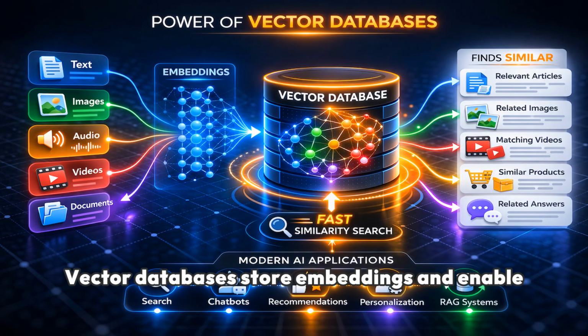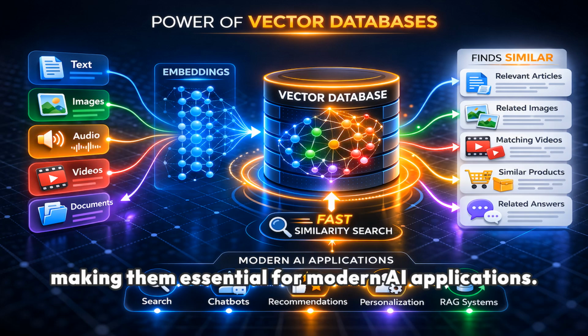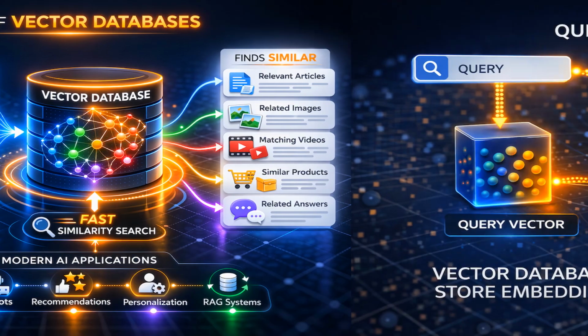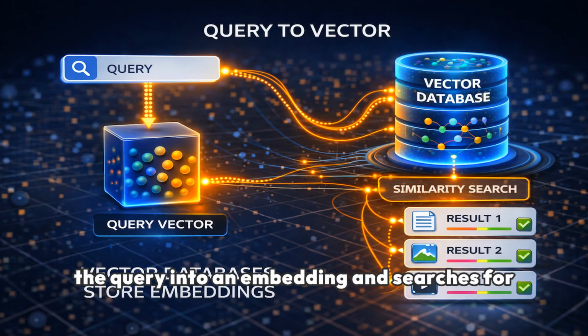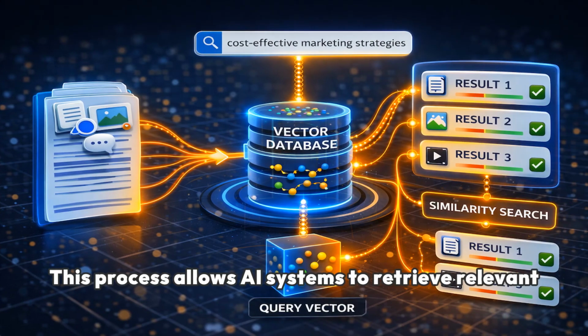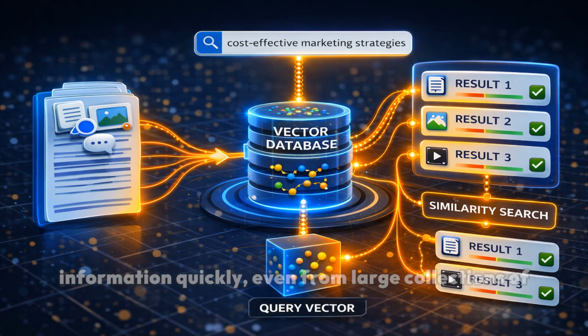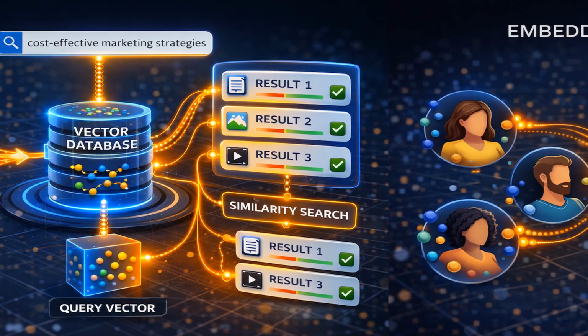Vector databases store embeddings and enable fast similarity search across massive datasets, making them essential for modern AI applications. When a user asks a question, the system converts the query into an embedding and searches for similar embeddings in the database. This process allows AI systems to retrieve relevant information quickly, even from large collections of documents.